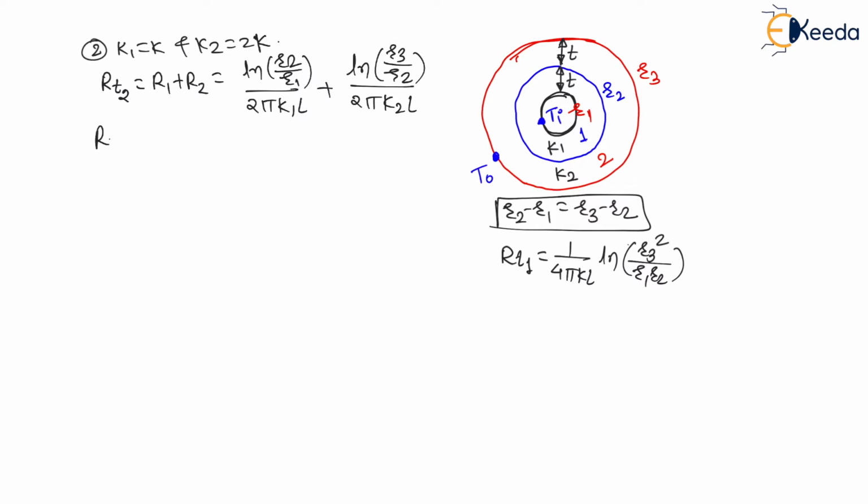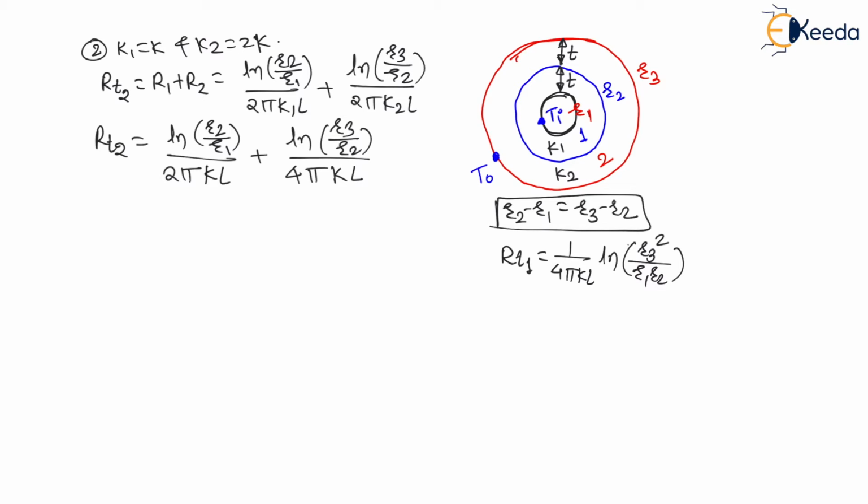So let us put the values. The total resistance in the second case will be equal to ln of R2 divided by R1, divided by 2 pi K1, which is KL, plus ln of R3 divided by R2, divided by 2 pi K2, which is 2K. Here K2 is 2K, therefore it will multiply with 2 and become 4 pi KL.